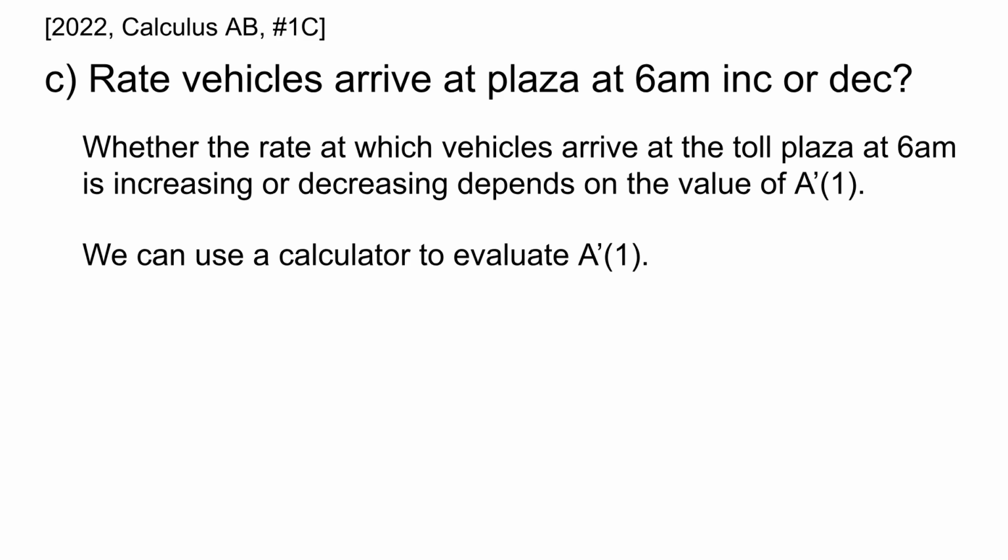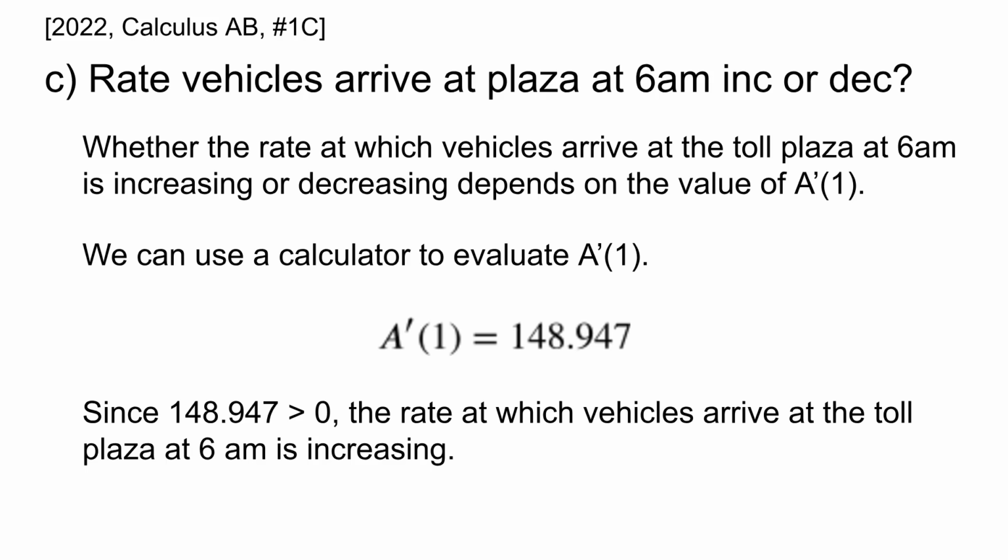And since this is a calculator active question, we can use our calculator to evaluate A prime of 1. Using our calculators, we find that it is equal to 148.947. Note that that is positive. And since 148.947 is positive, the rate at which vehicles arrive at the toll plaza at 6 a.m. is increasing.